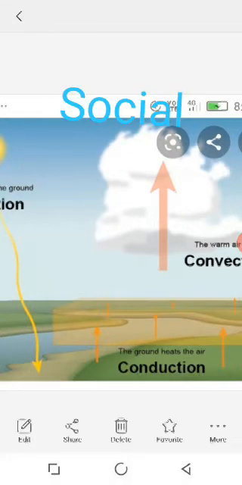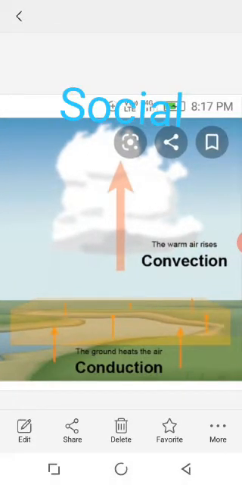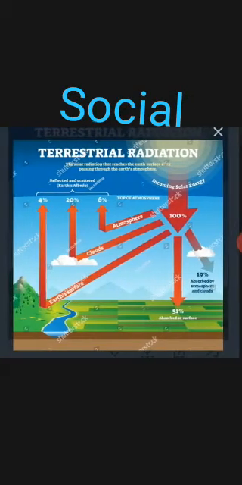Next, the radiation that takes place in water areas. You can see in the picture, water areas is called convection. Convection is the process in which heat moves through a liquid, that is seas and oceans. The third one is terrestrial radiation. Here you can see the picture, terrestrial radiation. What is terrestrial radiation? Terrestrial radiation means the heat emitted from the Earth's surface and atmosphere.